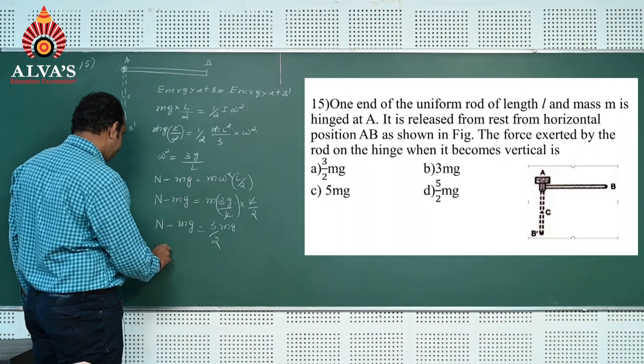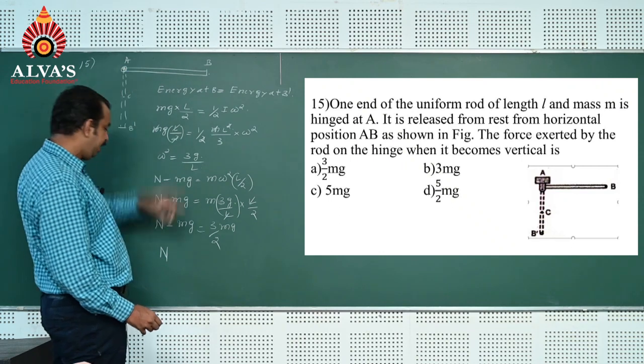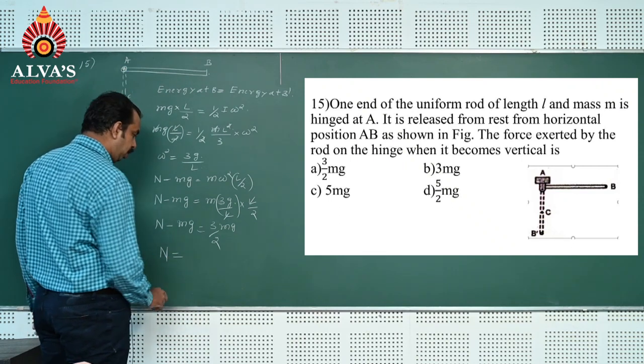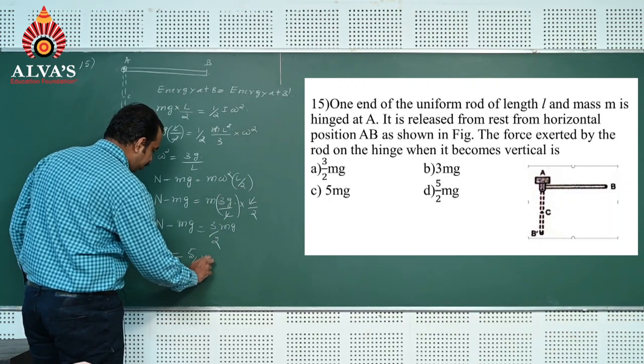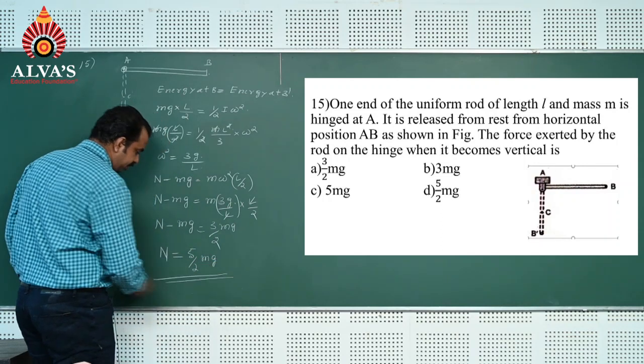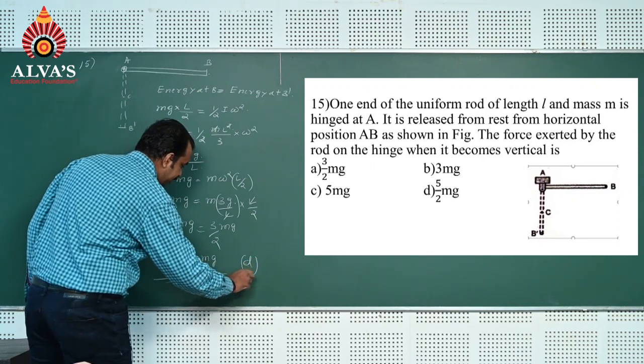That is, the normal reaction force or force exerted at the fixed end of the rod is N is equal to 3 by 2 plus 1, which is 5 by 2 mg. So the normal reaction force is 5 by 2 mg. Option D is the correct answer here.